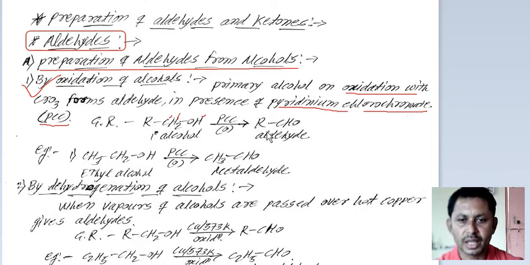Removal of two hydrogens gives RCHO, which is known as an aldehyde.